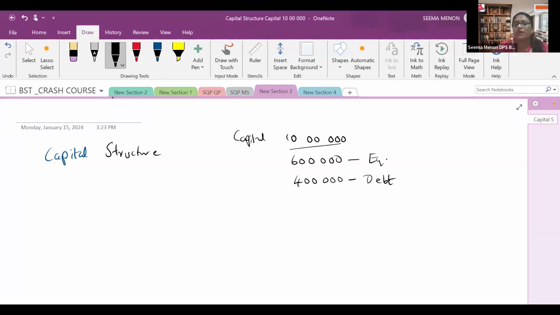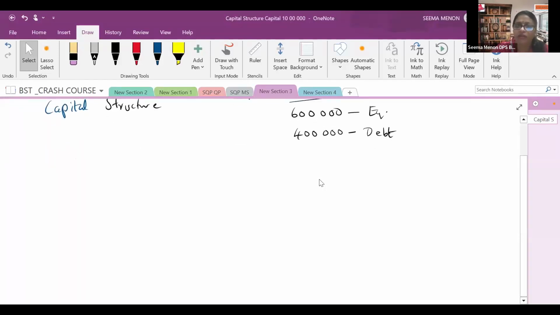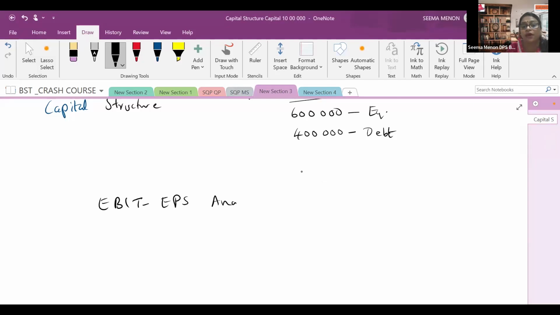Let's discuss with 3 cases. While we discuss any company or try to know the capital structure, we have to consider the total capital and what amount is equity and what amount is debt. And definitely, whatever the business does, ultimately the profit matters, the return matters. So let's start with the various cases. Then I'll be explaining the EBIT versus EPS analysis. This is called EBIT versus EPS analysis.